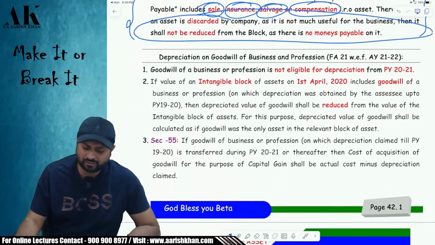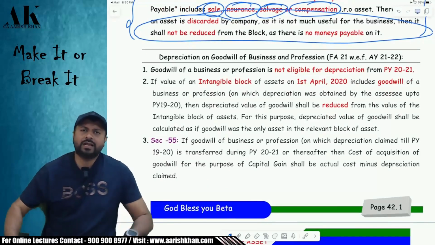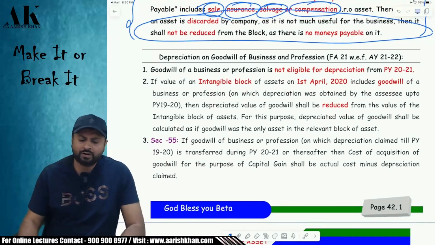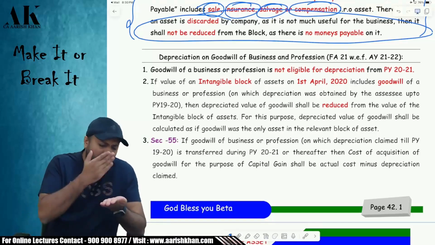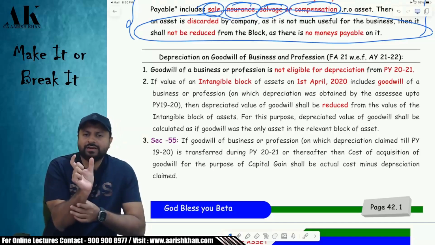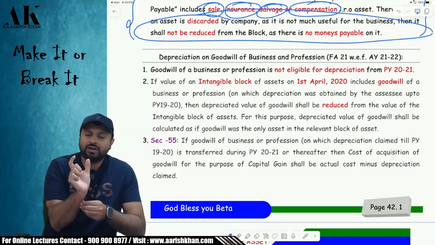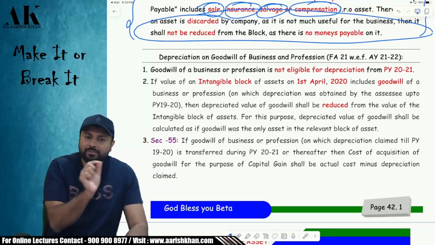Now it is very important for us to address these issues at this point of time. You all know that from 2020-21 onwards, you are not going to get the depreciation on goodwill. I hope you remember that, right? Goodwill depreciation is not allowed from 2020-21. So what are you supposed to do? On 1/4/2020, whatever is the value of your intangible assets, you have to remove the WDV of the goodwill.